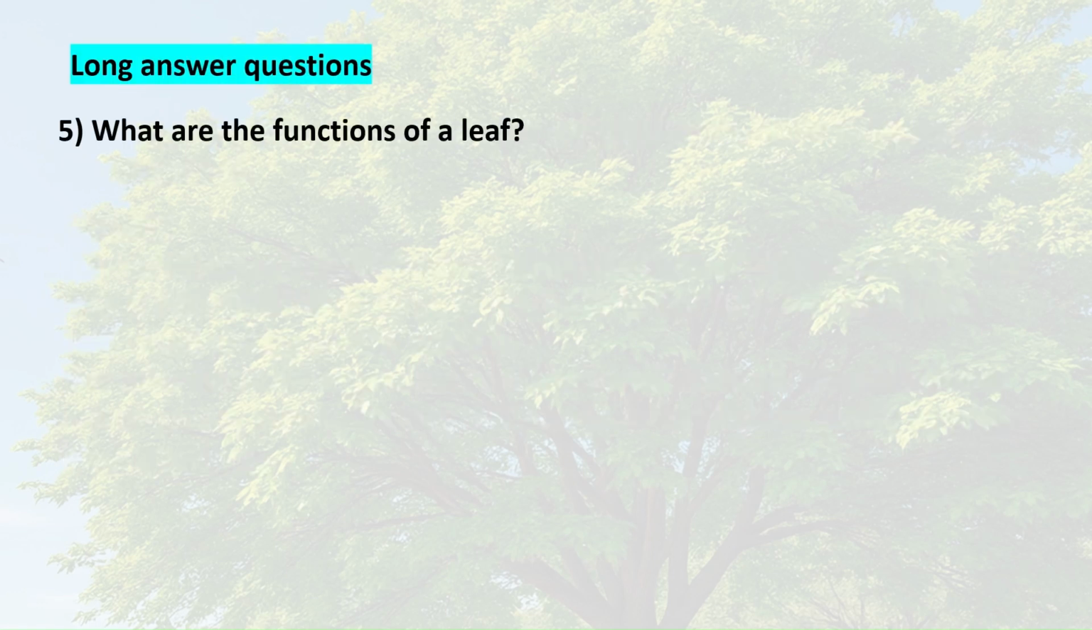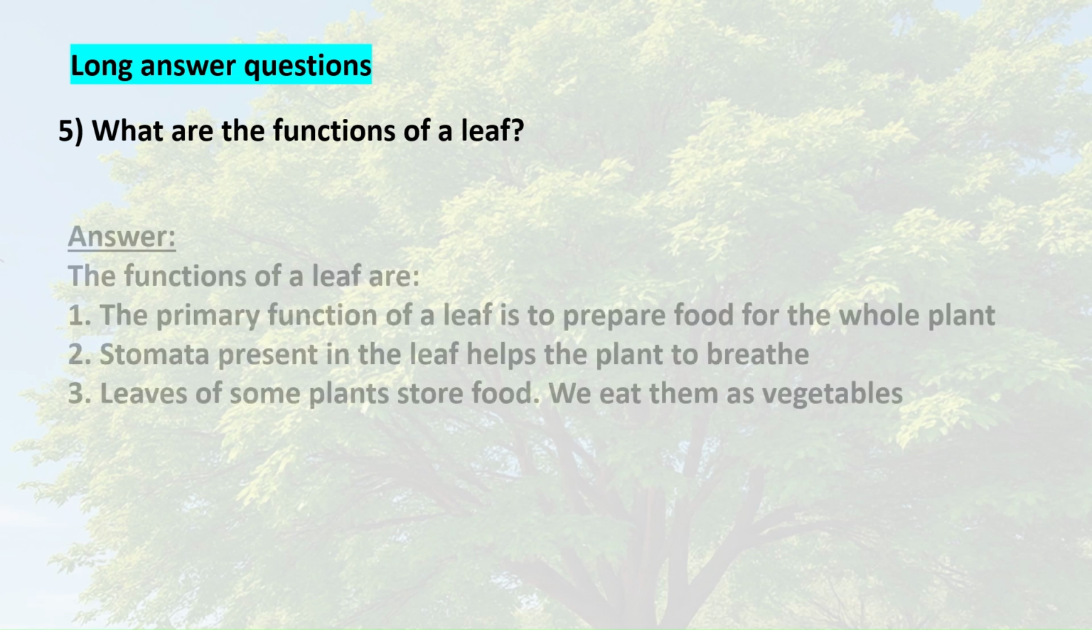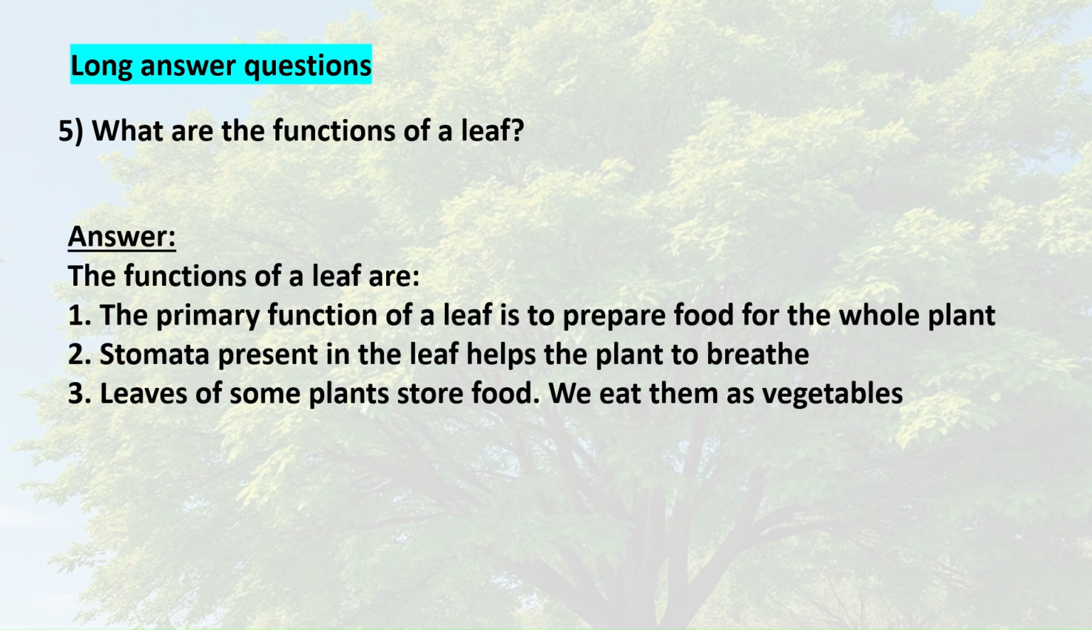5. What are the functions of a leaf? Answer. The functions of a leaf are: 1. The primary function of a leaf is to prepare food for the whole plant. 2. Stomata present in the leaf help the plant to breathe. 3. Leaves of some plants store food. We eat them as vegetables.